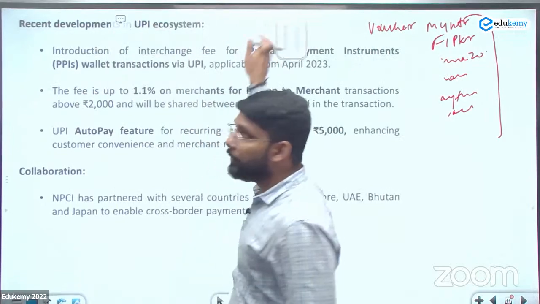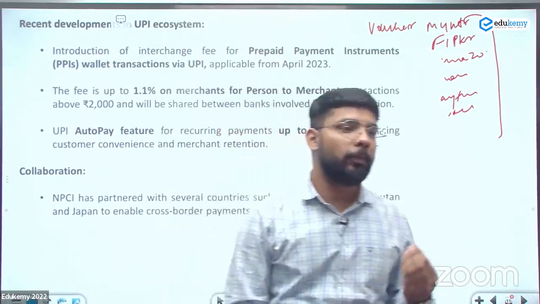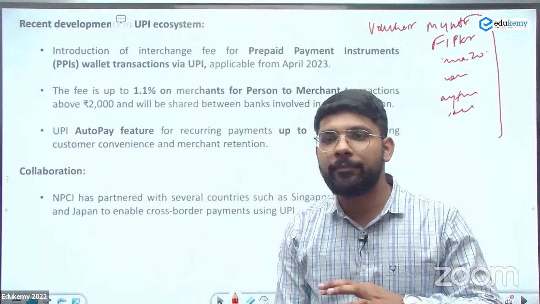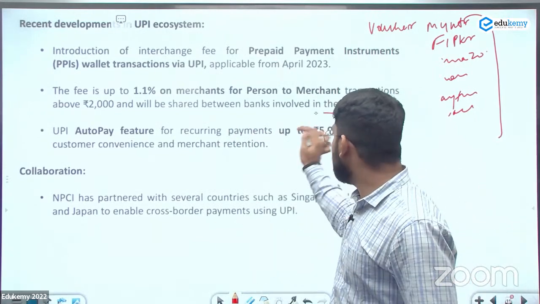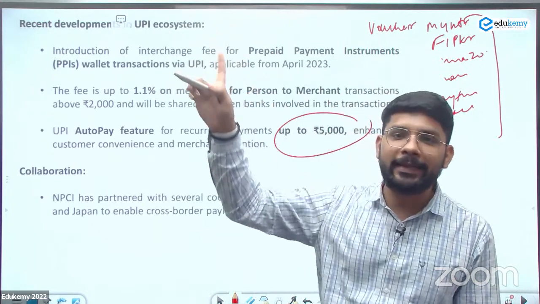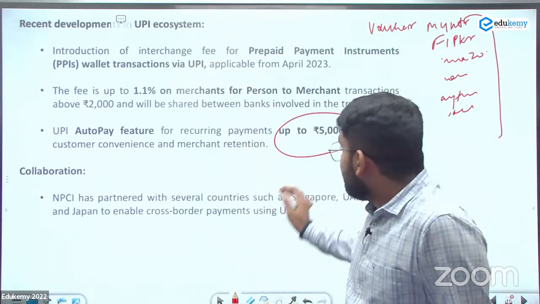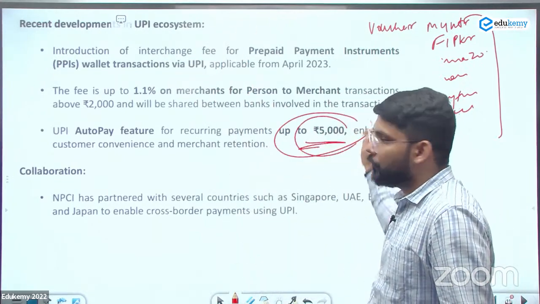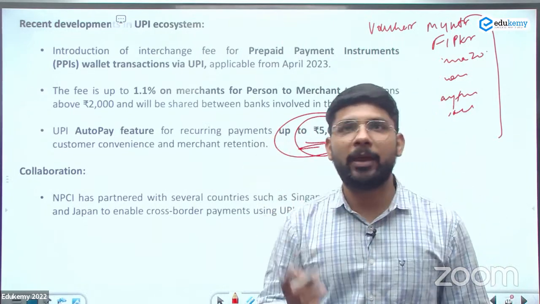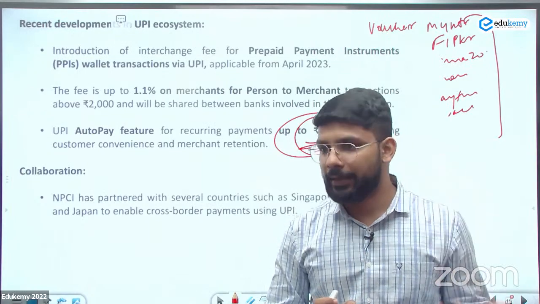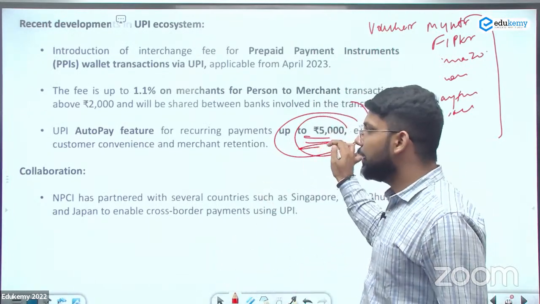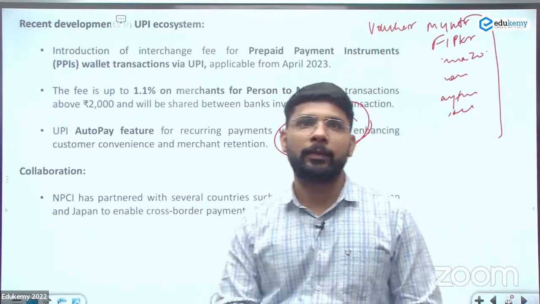Next is that they are introducing a UPI auto-pay feature. Means you are buying something from the UPI and then you can repay through the auto-pay. That's like a NACH mandate, NACH we discussed, but up to a limit of 5,000. 5,000 का recurring payment automatic हो सकता है आपके account से through the UPI, but not more than that. That's a limit given here, the 5,000 rupee.